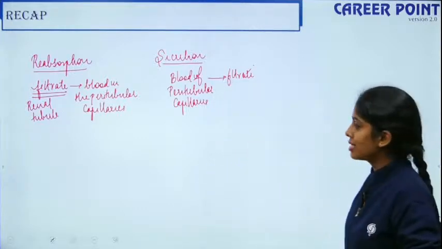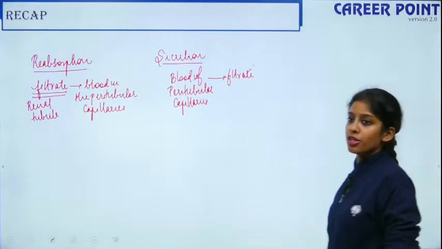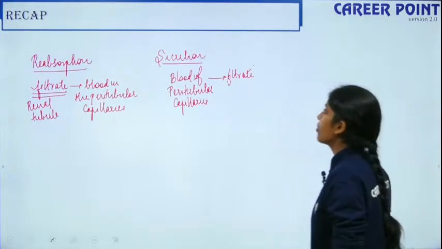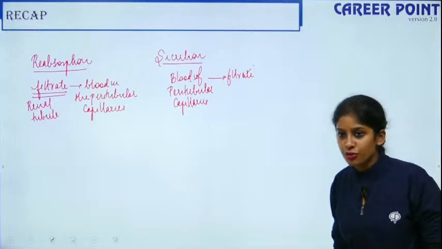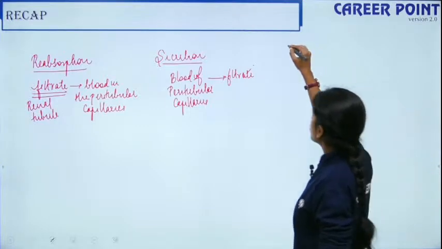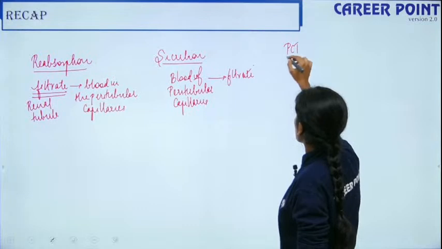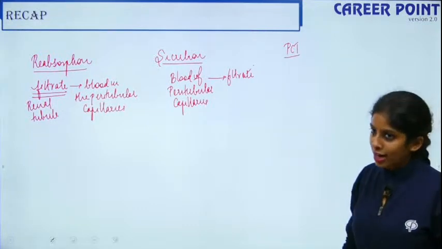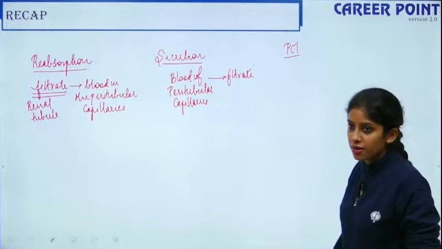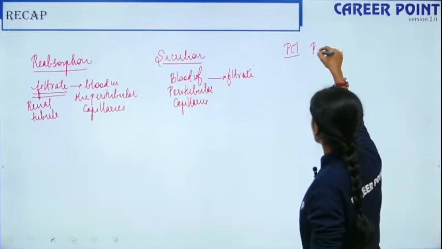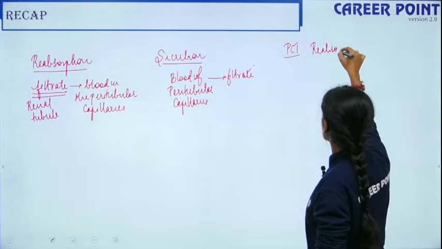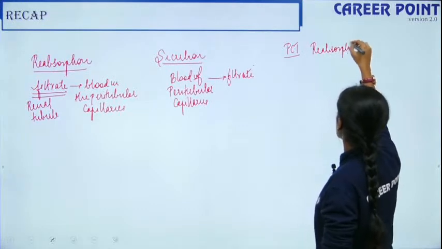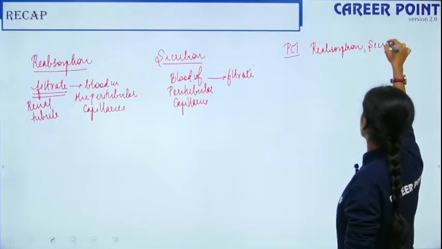Okay, so this is secretion. So this is about urine formation. So then we went on to talk about the function of your tubules. So what is the first tubule? That is PCT, the proximal convoluted tubule. So maximum of all electrolytes and nutrients are reabsorbed here. So it helps in reabsorption of essential nutrients. It also helps in the process of tubular secretion.